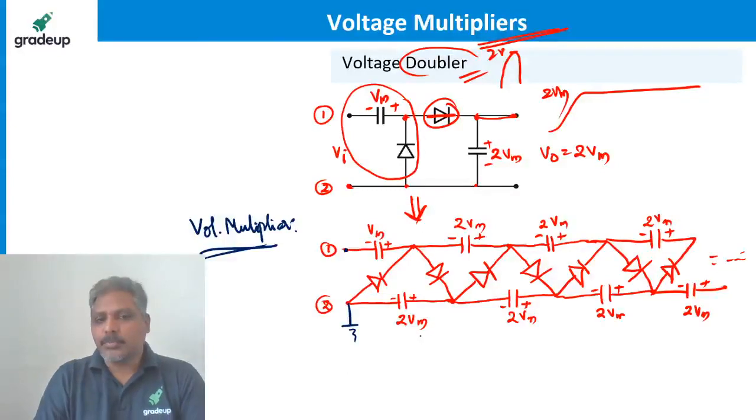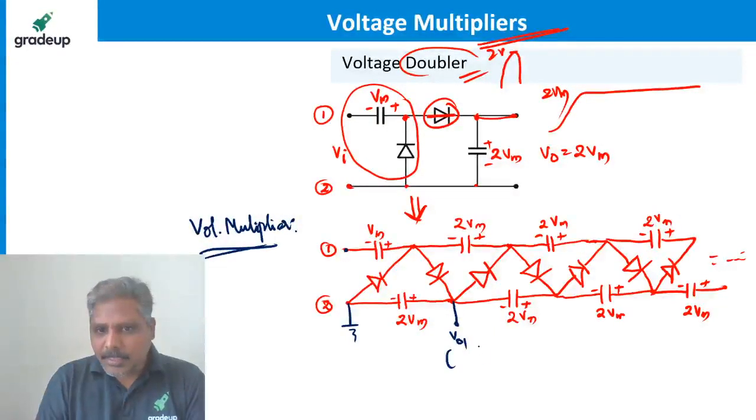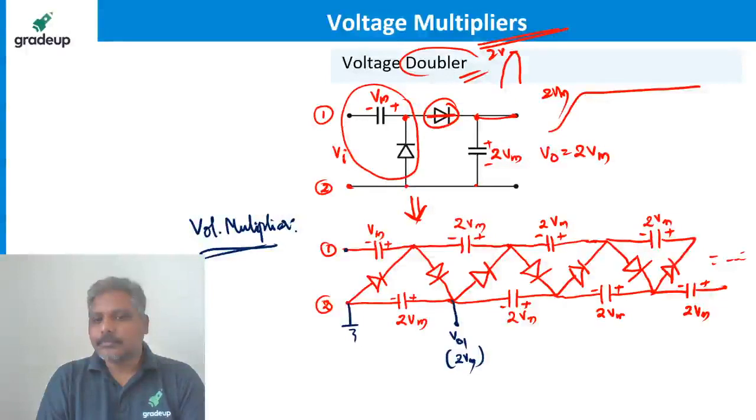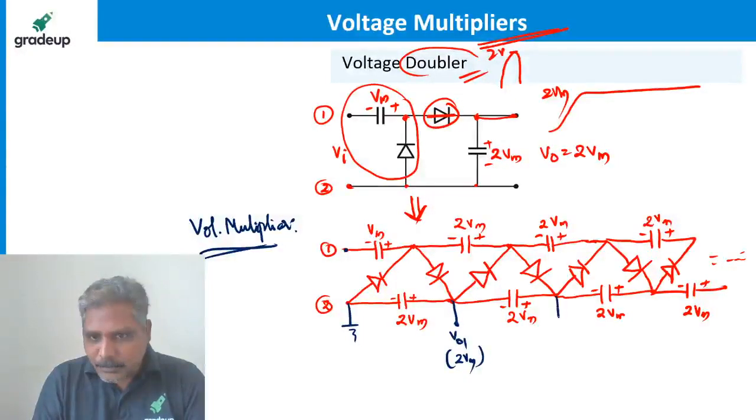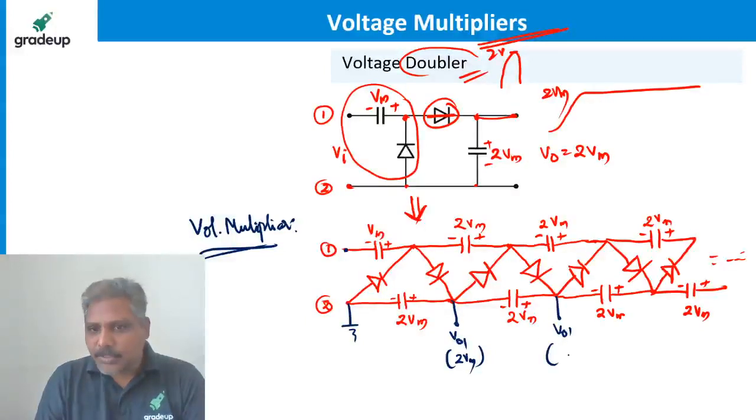If I take this point as ground, and measure the voltage here, let me call it V01. How much is it going to be? It is going to be 2 Vm, because I am taking from here to ground. Suppose I take this voltage from here to ground, how much is it going to be? It's going to be 4 Vm.